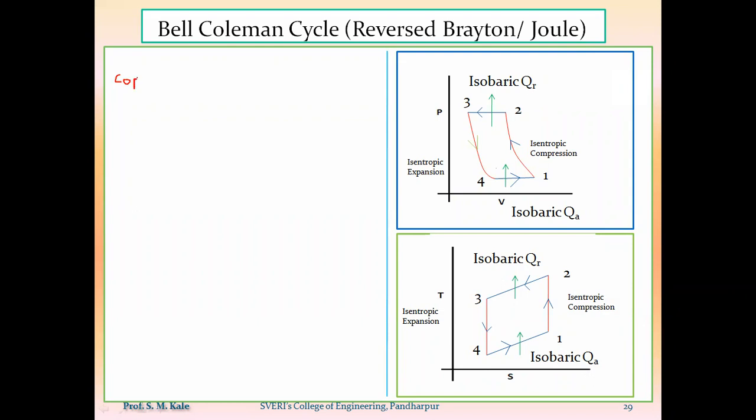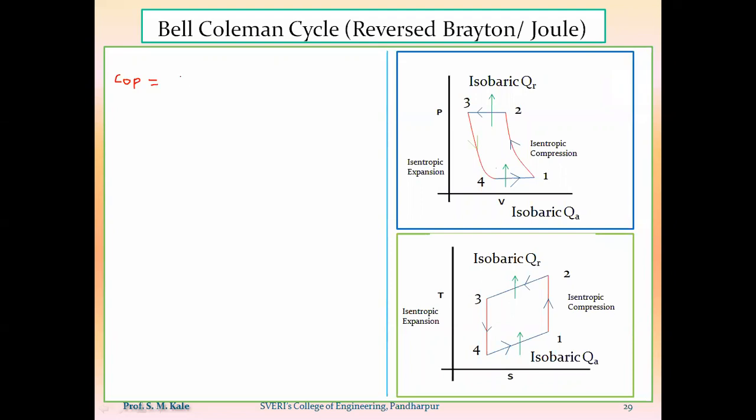By which formula am I going to calculate the value of COP of the Bell-Coleman cycle?